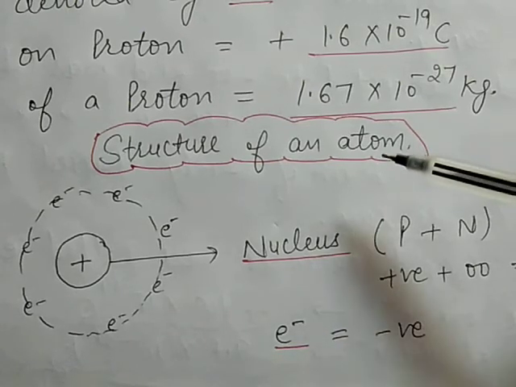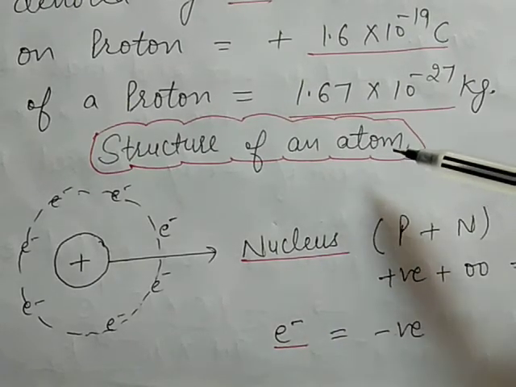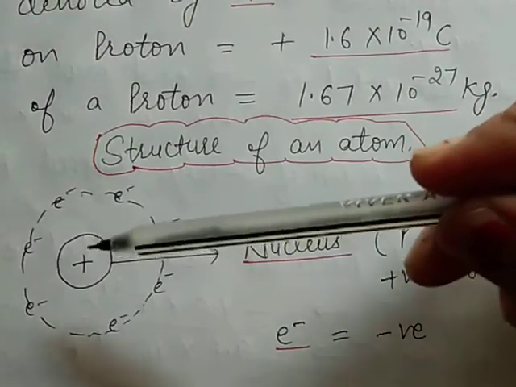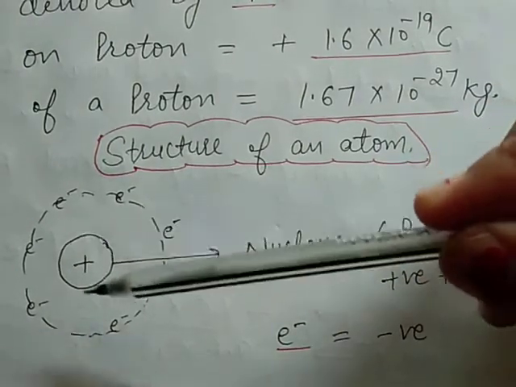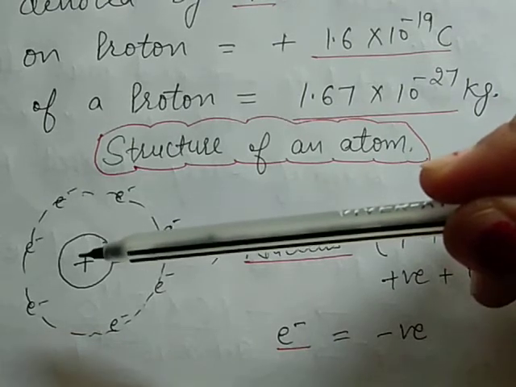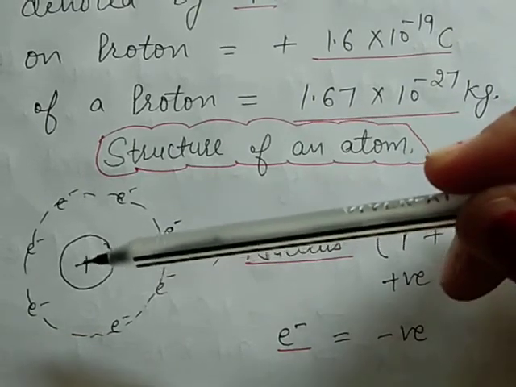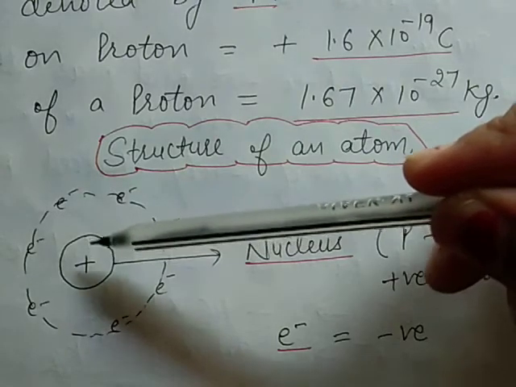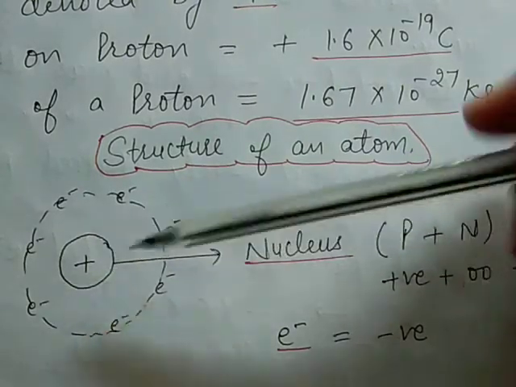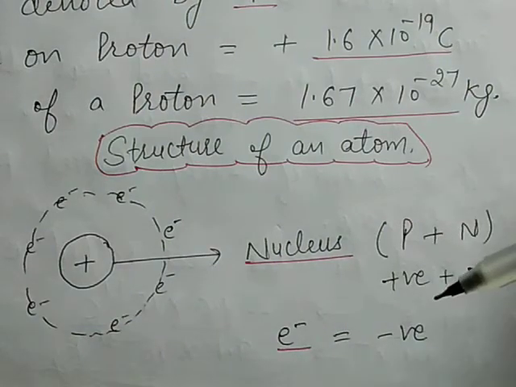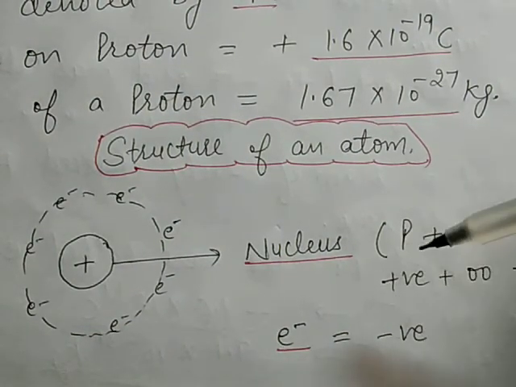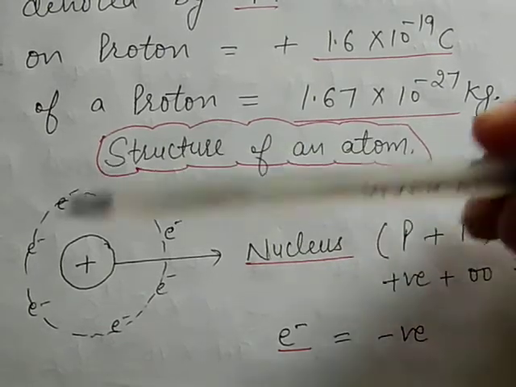Now the next is structure of an atom. This is the structure of atoms. Atom is the smallest particle of matter. The atom is made up of protons, electrons and neutrons. These are the subatomic particles, or you can say fundamental particles.